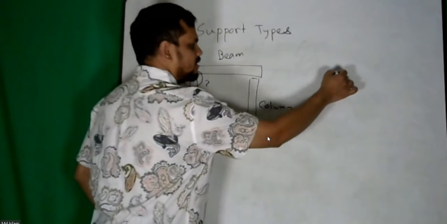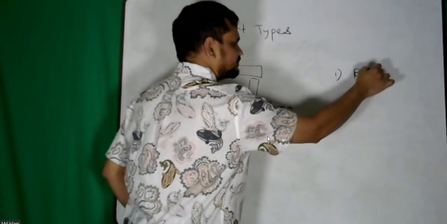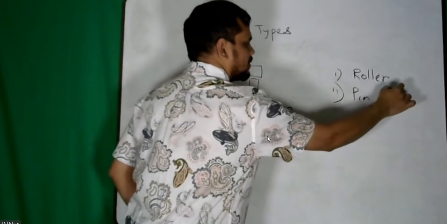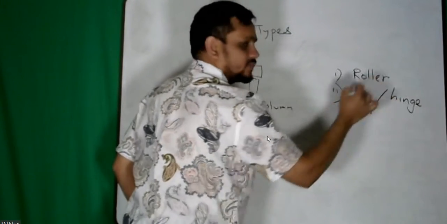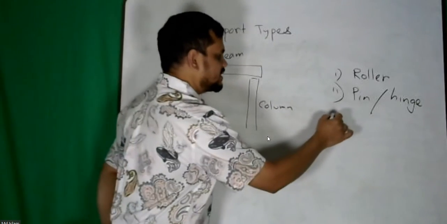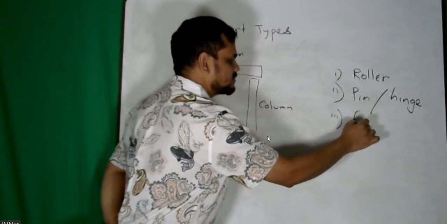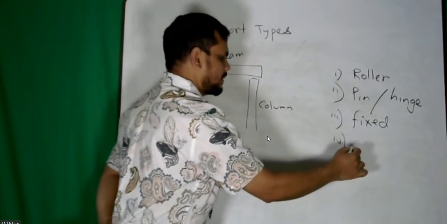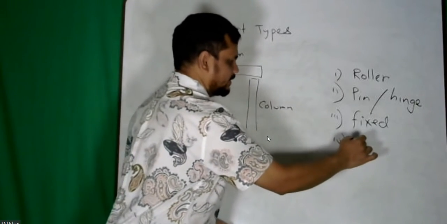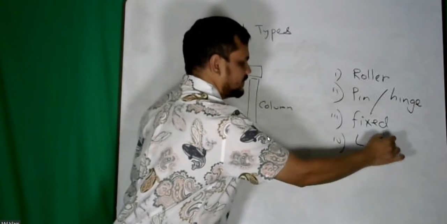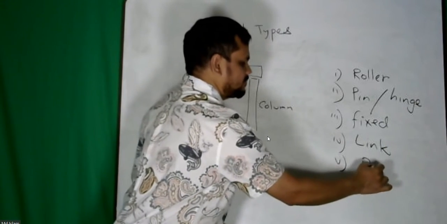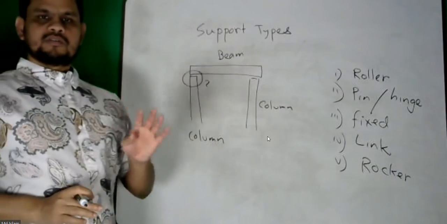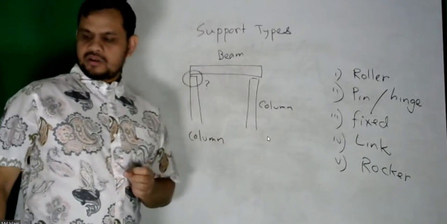One type is roller. Second is pin or hinge. Third type is fixed. Fourth type is, say, link. Fifth is rocker. So 5 types. Okay, what is roller?